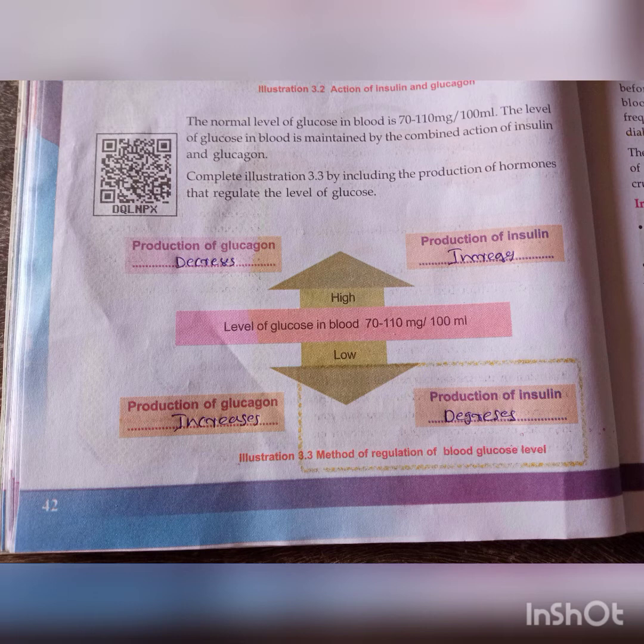Illustration 3.3. Look, the level of glucose in the blood is 72 to 110 mg per 100 ml of blood. When it is high, production of glucagon decreases and production of insulin increases. When it is low, production of glucagon increases and production of insulin decreases. What is the normal level of glucose in the body? Yes, 72 to 110 mg per 100 ml. When it increases, production of glucagon decreases and production of insulin increases. When it is low, production of glucagon increases and production of insulin decreases.